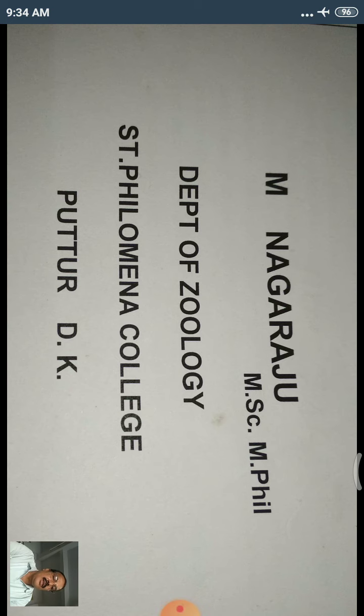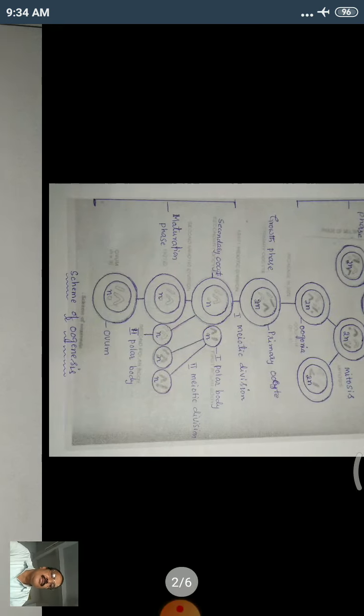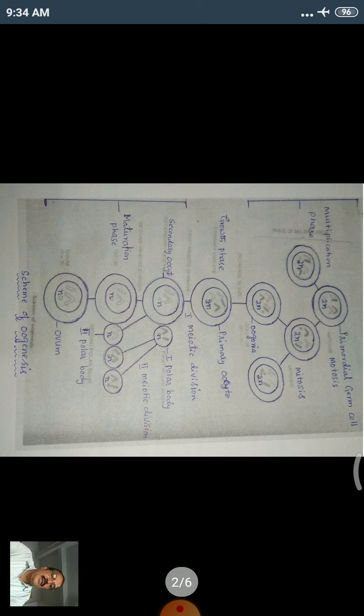Today we talk on oogenesis. Oogenesis is the formation and maturation of egg in ovary. Each ovary is lined by germinal epithelium. The germinal epithelium contains germ cells which produce eggs. It can be studied by three phases, namely multiplication phase, growth phase, and maturation phase.